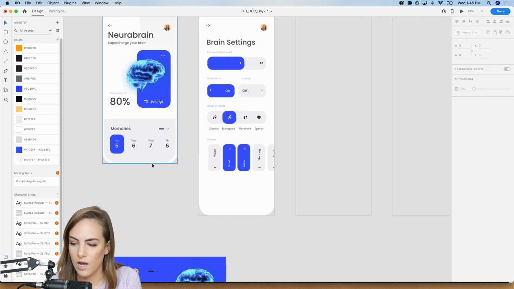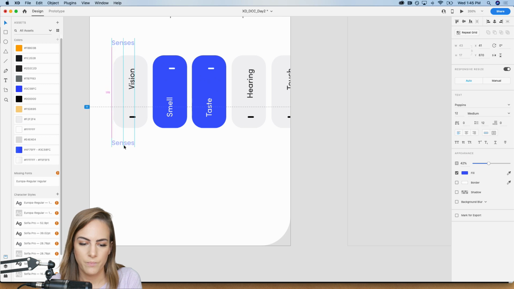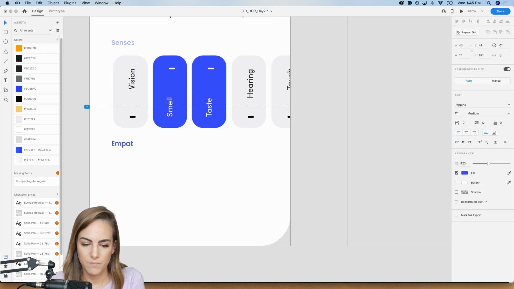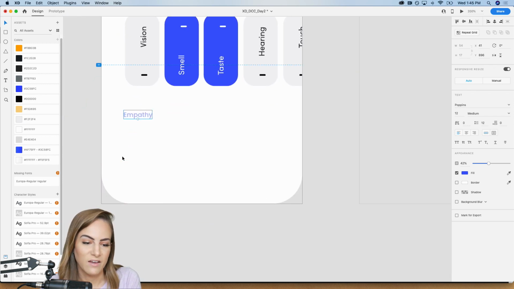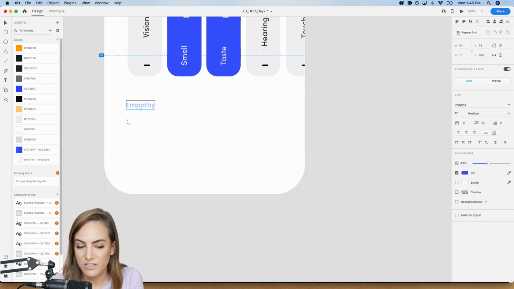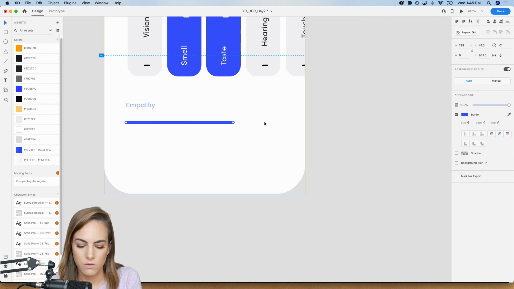for the toggles. And then maybe we'll add one more. We've got a little bit more space. So we'll say empathy. Maybe as a designer, you're doing user testing and you want some empathy for that day. Okay. And then this is just going to be a slider, something simple. Copy and paste that. Oops. Paste it.